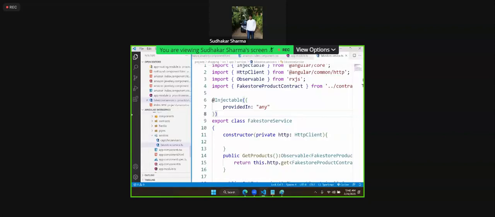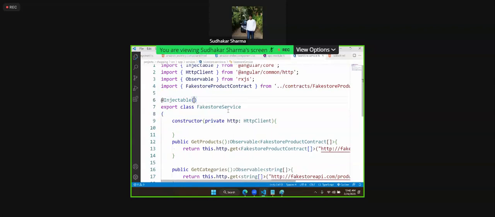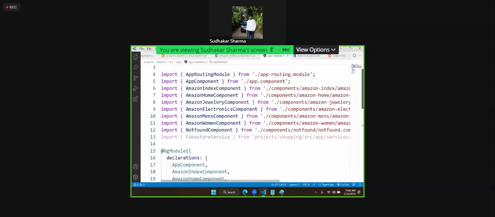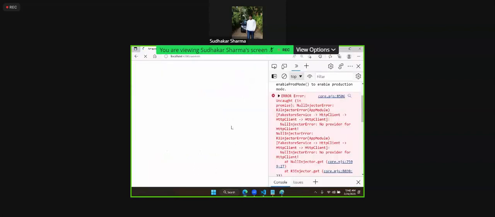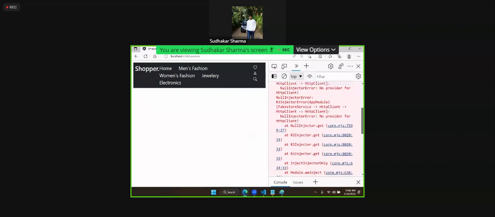Actually, the module is not imported. We'll go to app module. Here that service is there, right? And we will put here now, fake store service. Some problem.